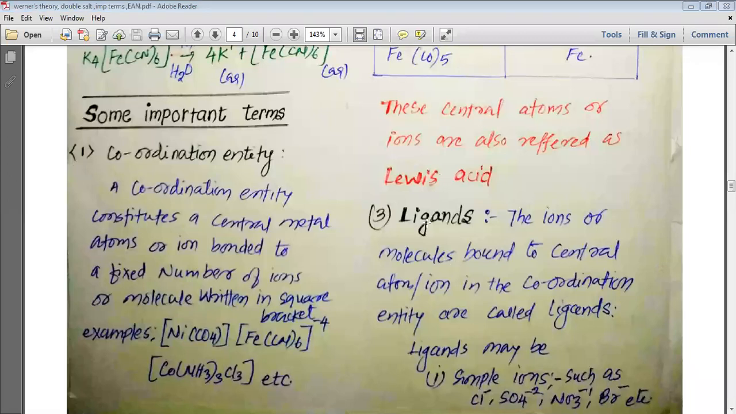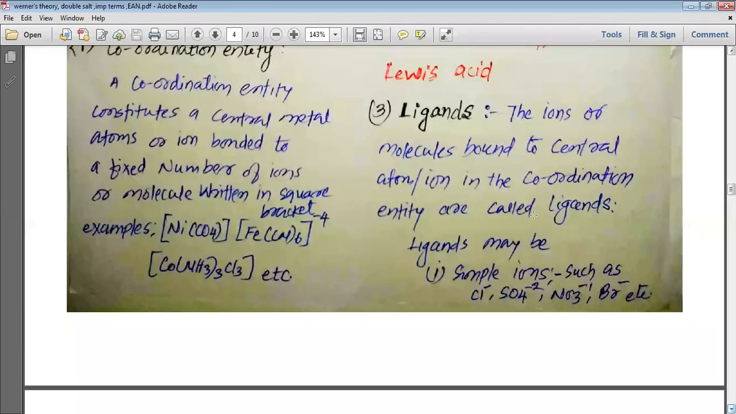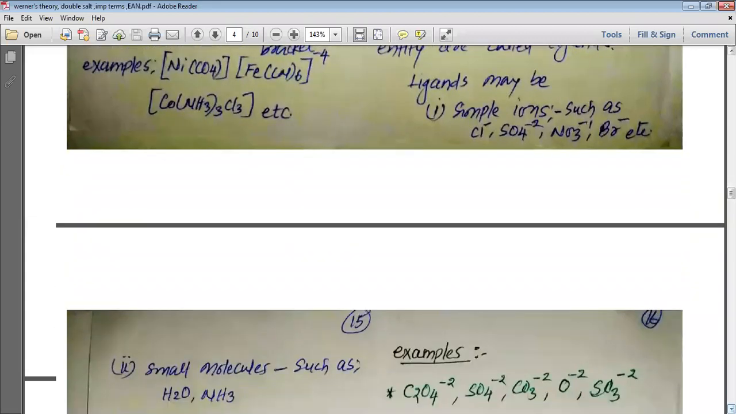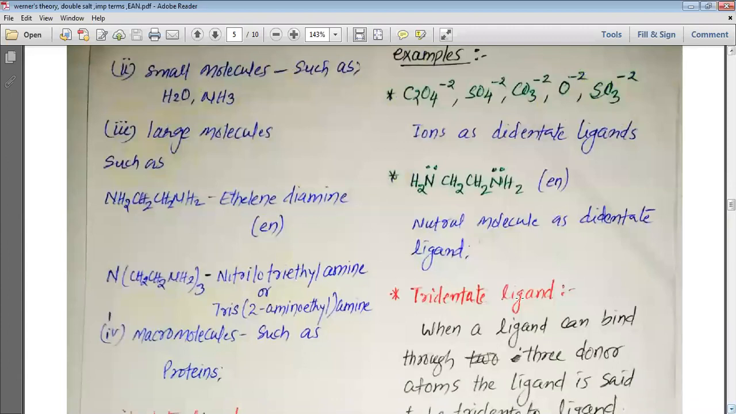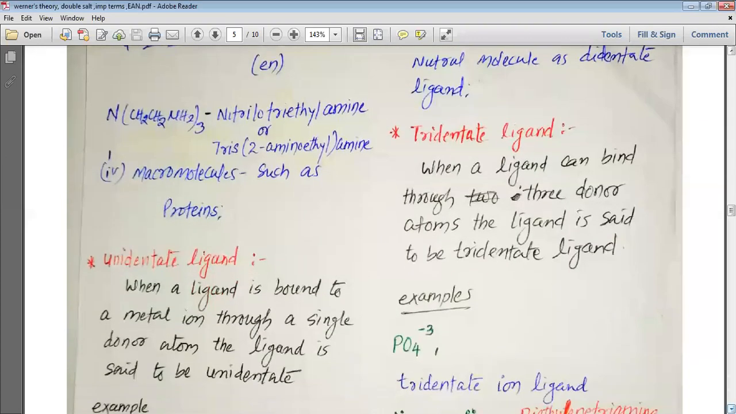We can even study the ligands. The ions or molecules bound to the central atom or ion in a coordination entity are called ligands. Ligands may be simple ions, small molecules, or big molecules like ethylene diamine, or macromolecules like proteins and other substances. So this is how we have studied it with the examples.